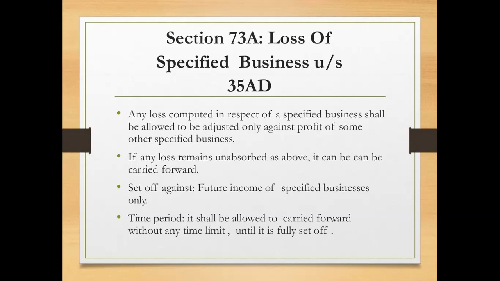The time period: it shall be allowed to carry forward without any time limit until it is fully set off. So it is purely related to specified business. If there is any loss from the specified business, it can be adjusted only with the income from other specified business. And if there are any losses, they can be carried forward for the future years, and in the future years they can be adjusted only against the specified business income. They have not given any time period; until it is fully set off, we can do the adjustment or set off.